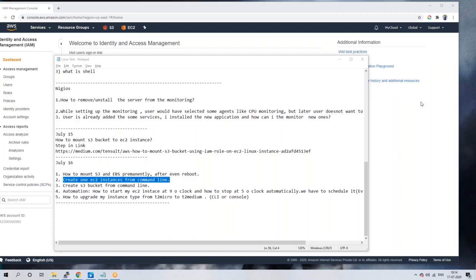The third one and second one are not a big deal. Simple. First of all, what are the things you need to create an EC2 instance? We need an AMI ID. Maybe instance type, account, network details. You have to pick these IDs beforehand. And in the command line, you have to add all those IDs. It will be done.